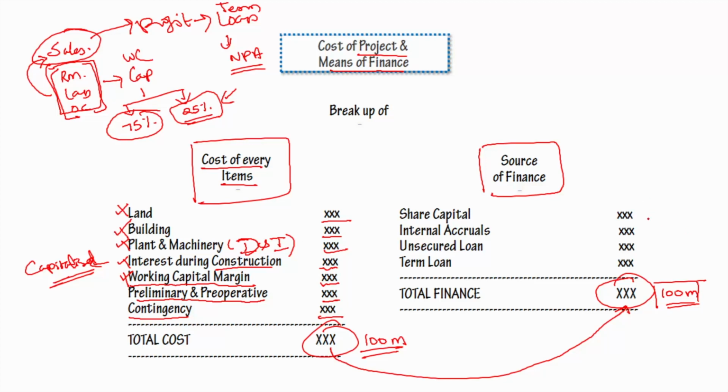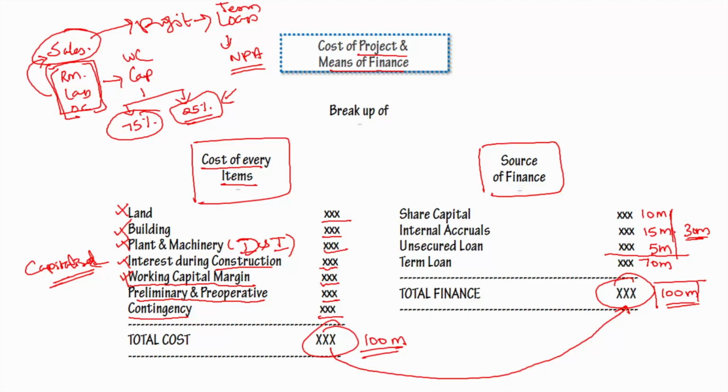It is going to come from, let's say, four sources: term loan, around 70 million; then share capital around 10 million; internal accruals, let's say 15 million; unsecured loan 5 million. So it looks like 70 million is the loan, and 30 million is from owners, but in three different forms.